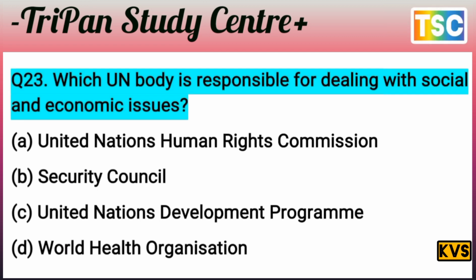The next question arrives here. That's important. Question: Which UN body is responsible for dealing with social and economic issues? Social and economic issues here. First of all, A. United Nations Human Rights Commission, B. Security Council, C. United Nations Development Program, D. World Health Organization. You know that the question is clear here. Dealing with social and economic issues.